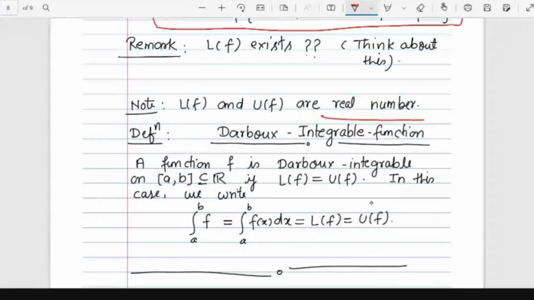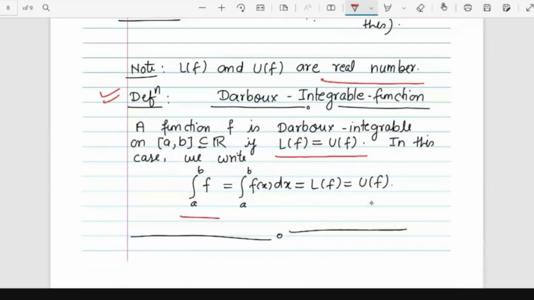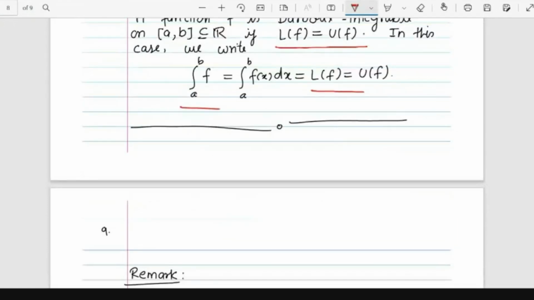Now, how do we define a Darboux integrable function? A function is Darboux integrable on the interval [a,b] if L(f) is equal to U(f). In this case, we denote it by the integral from a to b of f(x) dx, that is, lower integral equal to upper integral. So when the lower integral is equal to the upper integral, we say that the function is Darboux integrable, and we denote the area of the function under the curve by the integral from a to b of f.